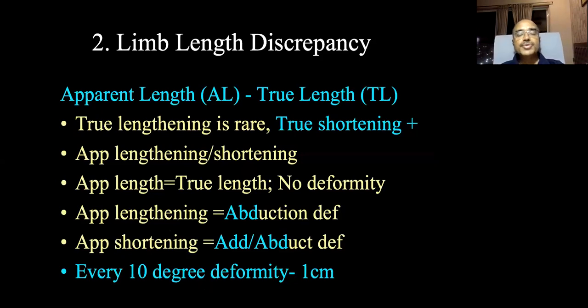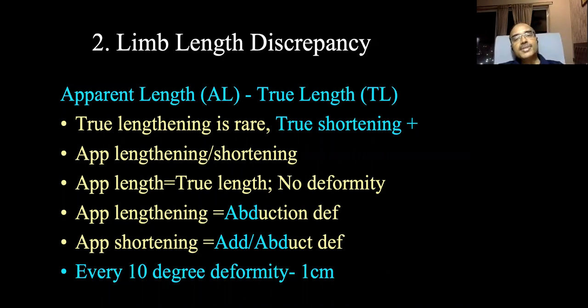Now, these next two slides are extremely important, remember. So you measure apparent length and true length. Now remember, true lengthening is very rare. It occurs very rarely, and if there is an old unreduced anterior dislocation of the hip, then there may be a true lengthening. Or if there are huge osteophytes on the medial side of the acetabulum, then there's a true lengthening. So usually in the examination, you don't get a case of true lengthening.